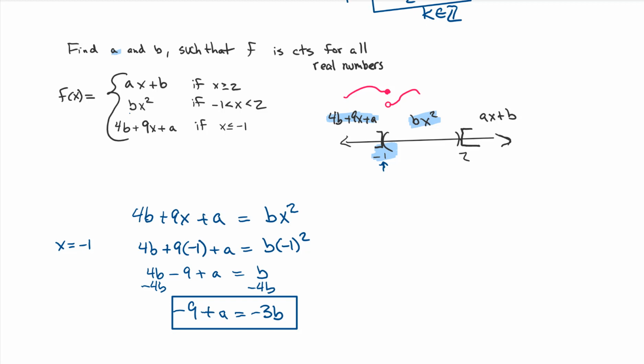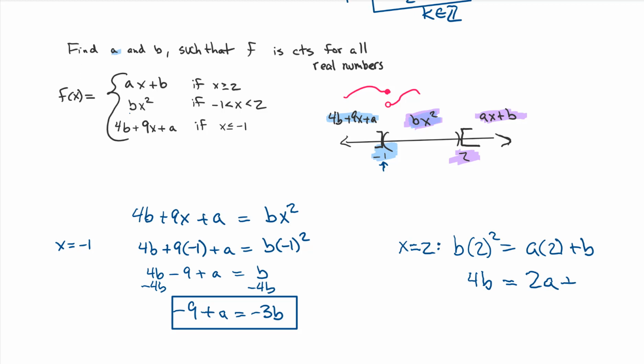All right, now let's look at the combination of these. Well, this and this must equal themselves at 2. So let's set those two equal to each other and then plug in x is equal to 2. Now I'm going to jump the step here. X is equal to 2, and when we plug it in, that's going to be b times 2 squared, and we set that equal to a times 2 plus b. Well, this is 4b is equal to 2a plus b. We'll subtract that b over and we find out 3b is just equal to 2a.